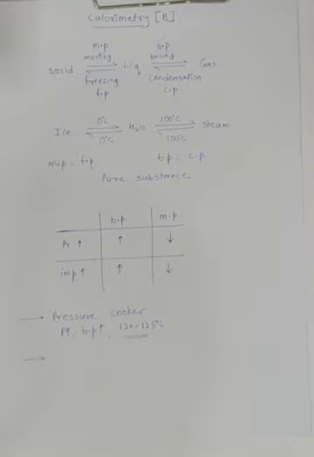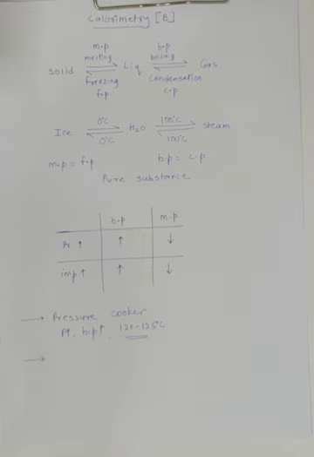Guys, so what do you mean first by the melting point which decreases? It means that the ice which was first melting at 0 degree will now melt at what? Minus 2 degree only. Got it? When I say melting point decreases, it means the melting point of ice, instead of melting at 0 degree, starts melting at what? Minus 2 degree centigrade only.